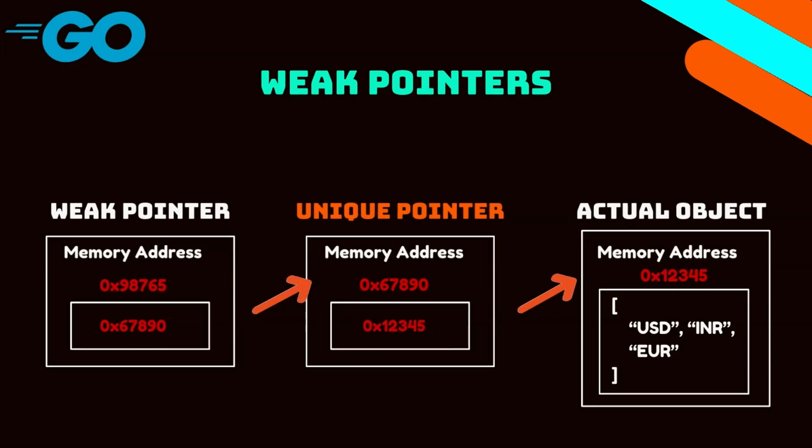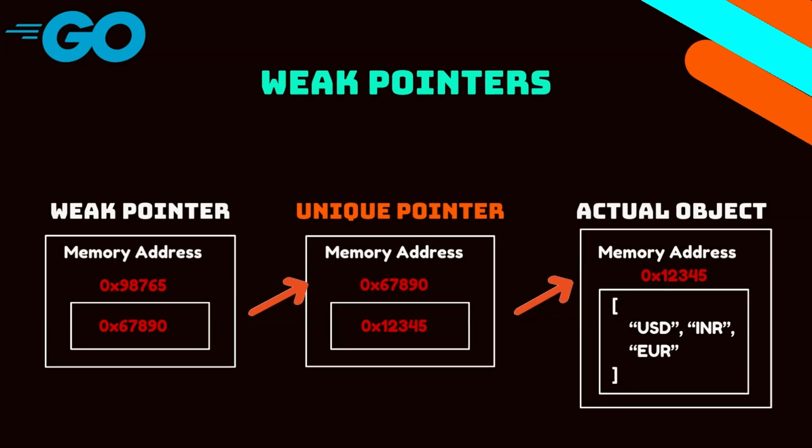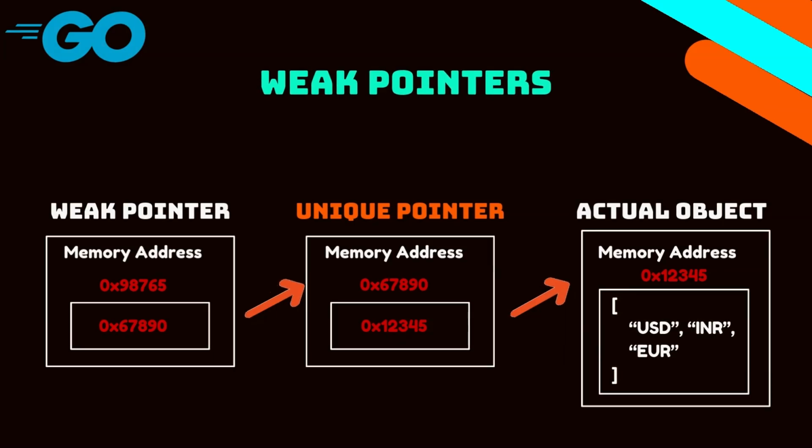So it's a linking of the actual object to the weak pointer via the unique pointer, and that is how the garbage collector can efficiently set the weak pointer to nil. It identifies that the unique pointer is now a direct reference to the actual object.